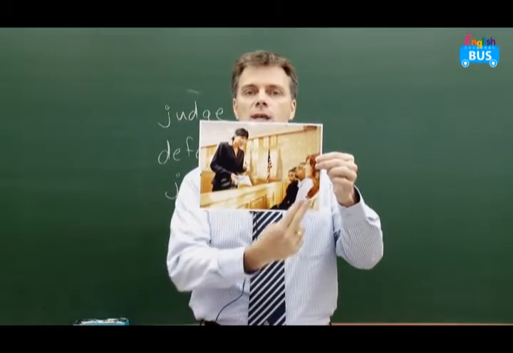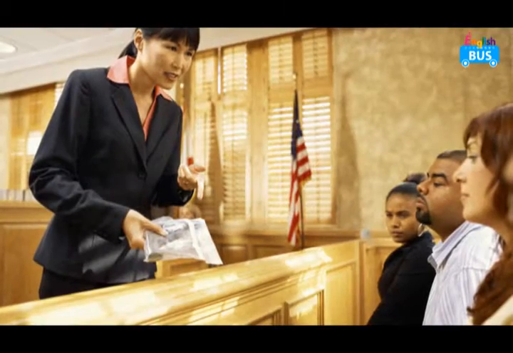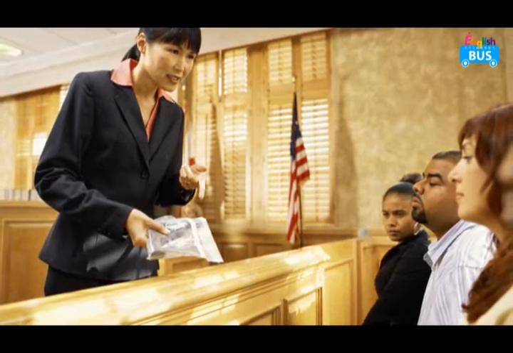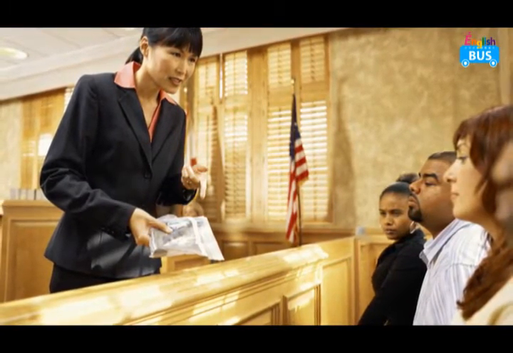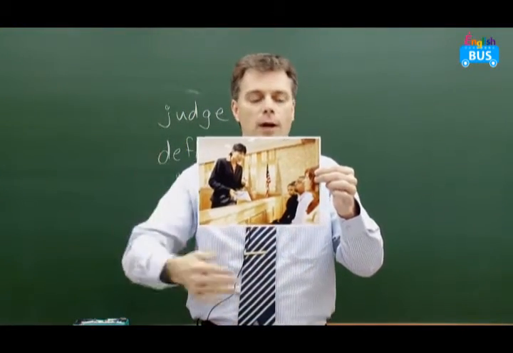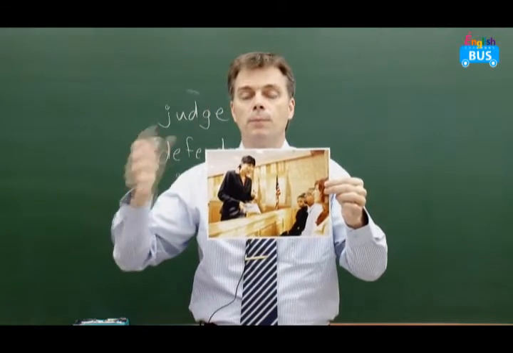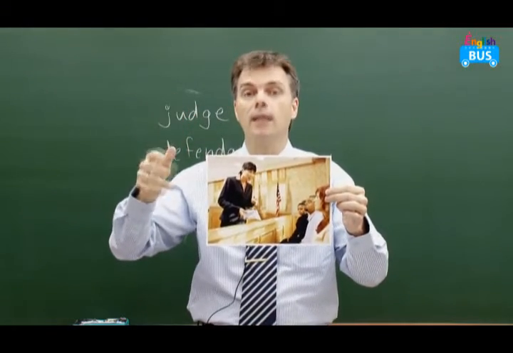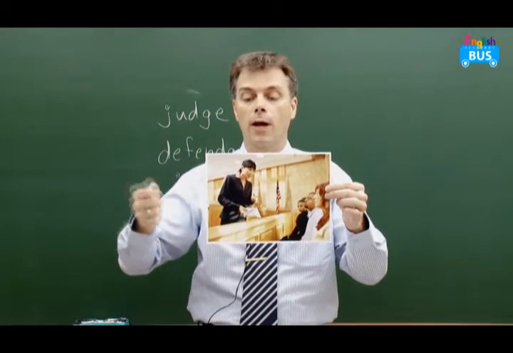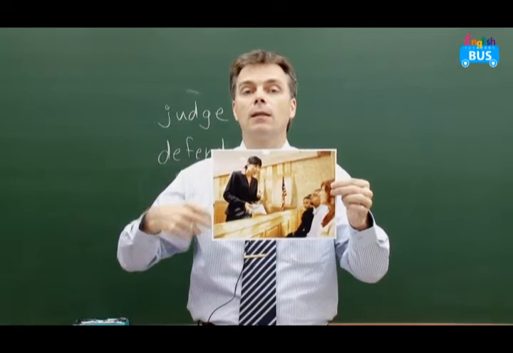So here on the side, there's people sitting on the bench and they are listening. They are called the jury. Maybe there's 12 people or maybe there's 14 people. And they're listening to the defendant, they are listening to people, and they will decide if the thief stole the money or not.